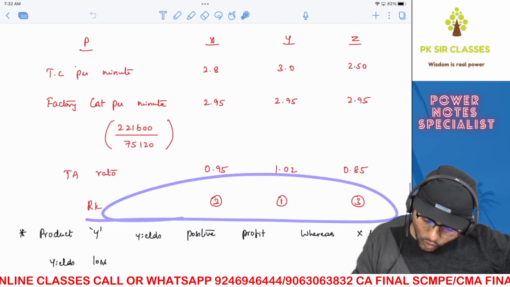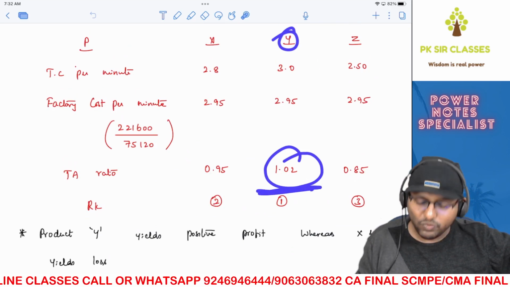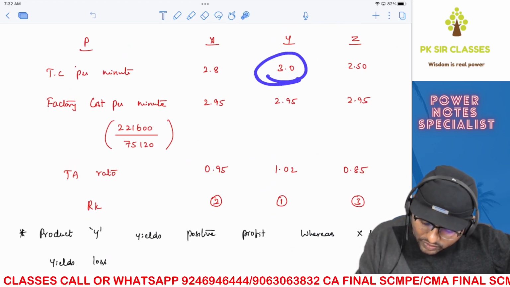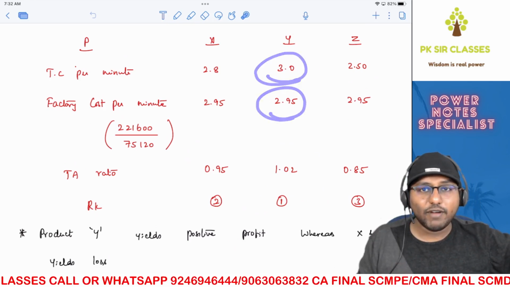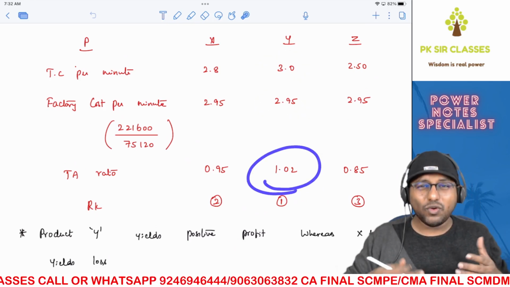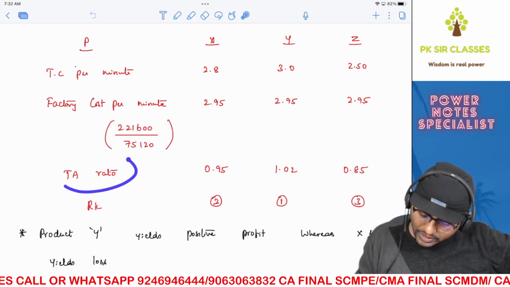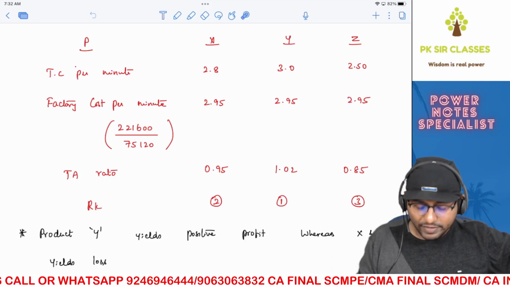So here you can see only Y has got a TA ratio of 1.02. It means your inflow is greater than outflow. Inflow is 3 per minute. Outflow is 2.95 per minute. Therefore, obviously, it's common sense that your inflow should be greater than your outflow, right? Therefore, your TA ratio should be greater than 1. Then only it's feasible, it's manageable.